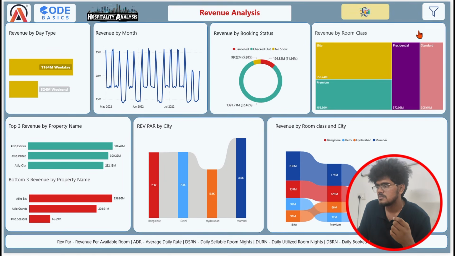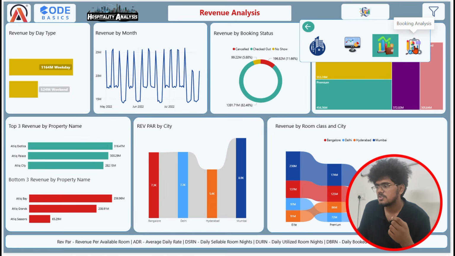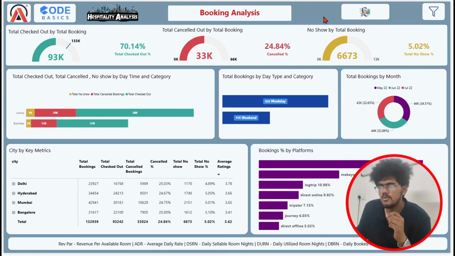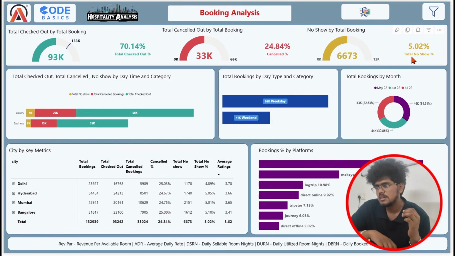I'll move on with the next page called booking analysis. This page tells you about the overall booking analysis of the hospitality analysis. And if you look at the chart here, it shows 70% checked out, 25% cancelled, and 5% no show. To explain that, out of 100% of the transactions, 70% of the audience successfully booked and checked out.